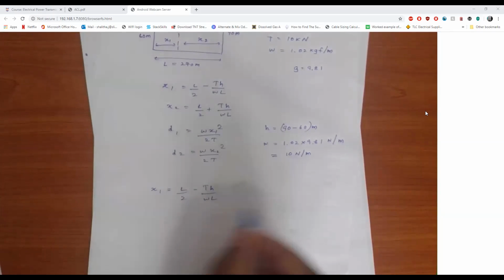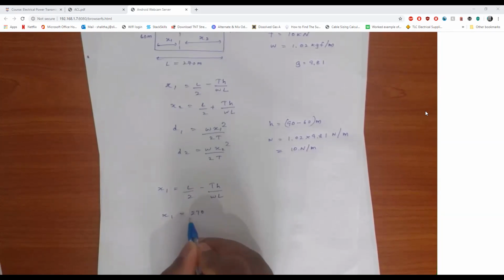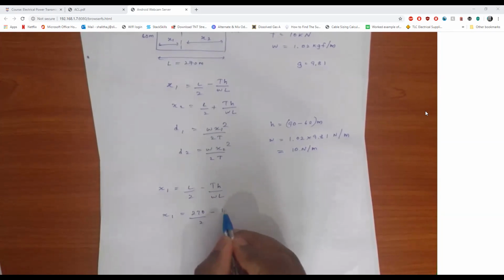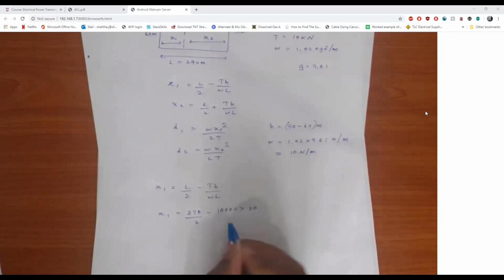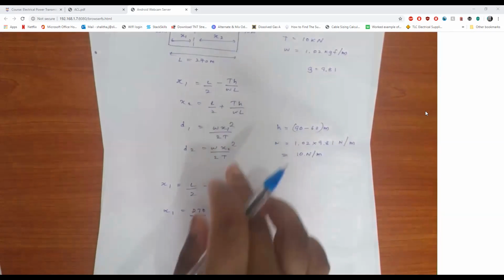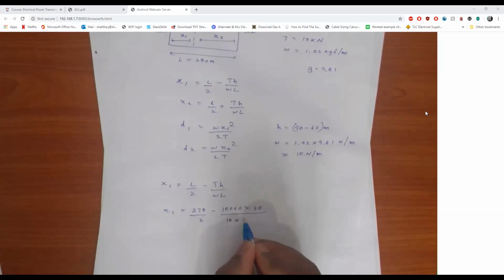Okay, let's substitute all the things. So x1 is 270 over 2 minus t is 10,000 into h is 30 over 10 into L is 270.